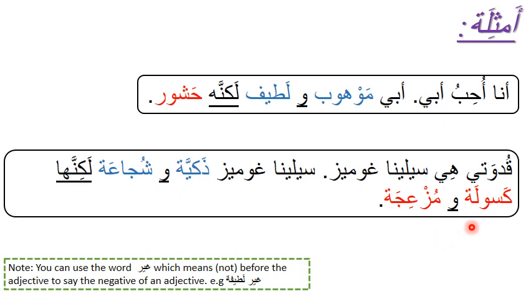And when we have two negative adjectives here, كسولة, lazy, ومزعجة, annoying, we have used the connective و to link between them. But to connect between the positive adjectives and the negative adjectives, we have used the connective لكنها, but she is. If you are not sure about when to use لكنه and لكنها, please watch the video again.